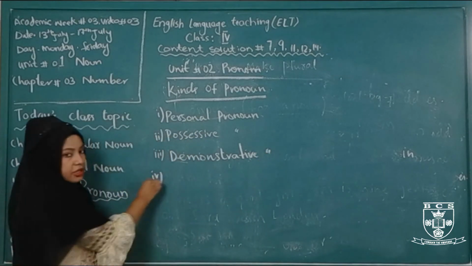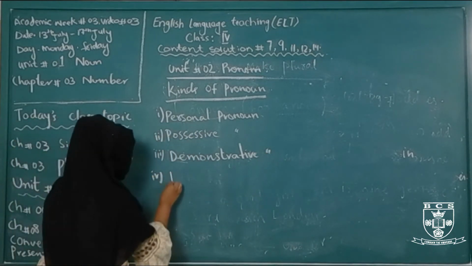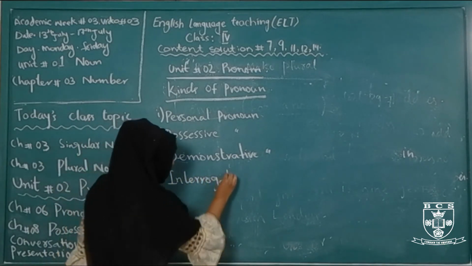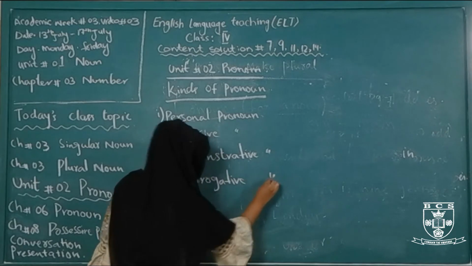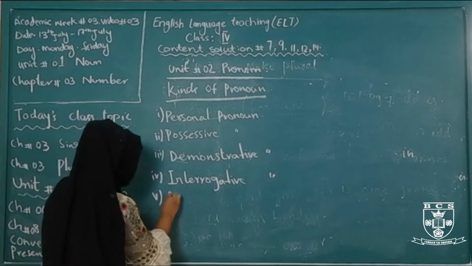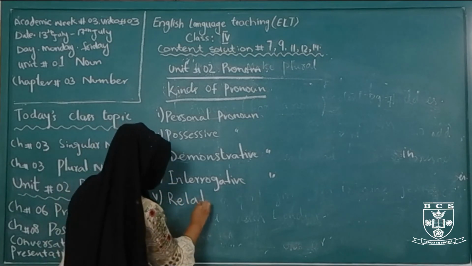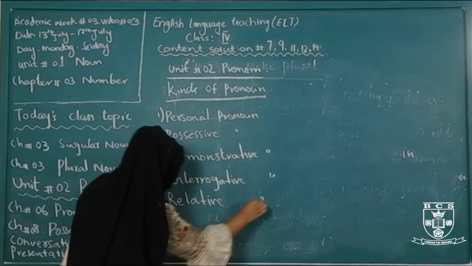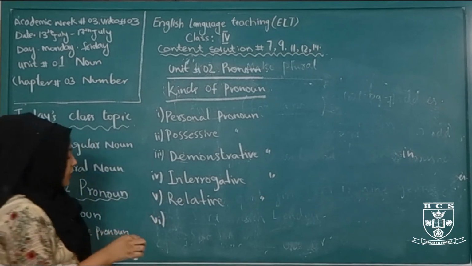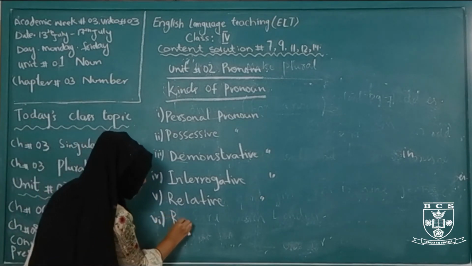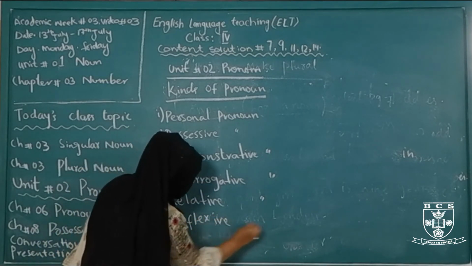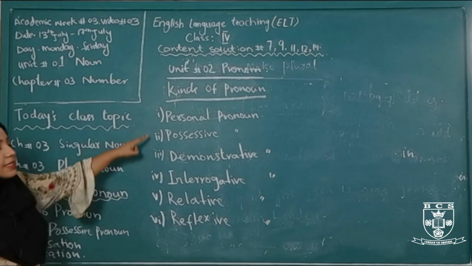Number four is interrogative pronoun. Number five is relative pronoun. And number six, the last one according to your book, is reflexive pronoun. These are the kinds of pronoun.